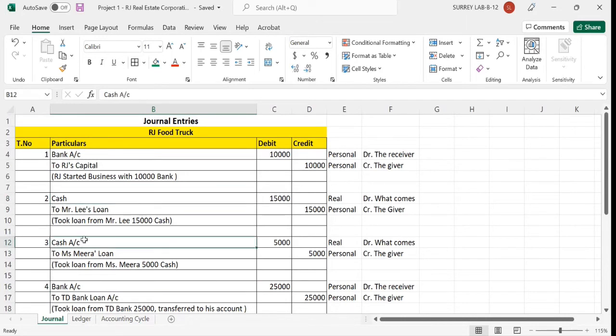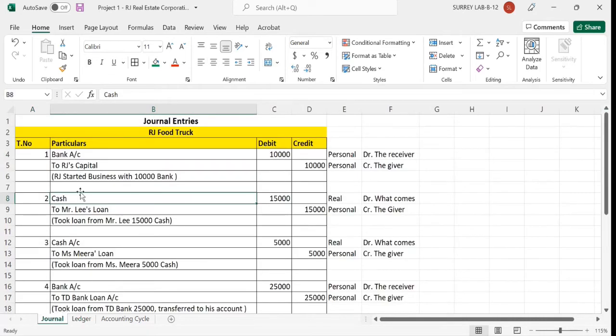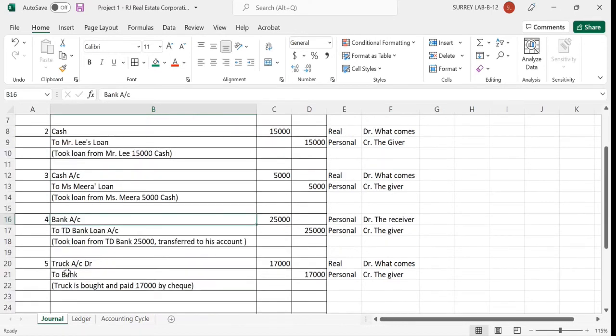So keep one thing in your mind, always create a ledger account only once. For example, I'm going to create a cash account first. So I simply write here cash account, that's it. Now it is created, Control B, and the cash account is created. So I just want to create the RJ capital account, cash account, bank account, and all the rest of the accounts, like the truck account.